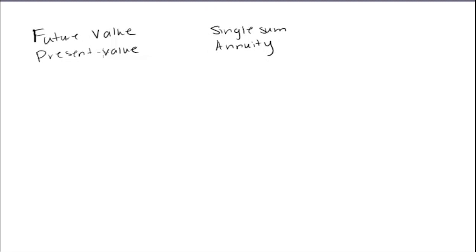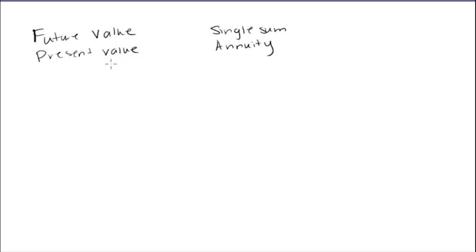but I'm going to talk about both future value and present value of a single sum, okay, a single sum of money. And future value and present value are kind of what they sound like. For future value, how much will something that I know the number today be in the future? Some future amount we're trying to calculate. The opposite would be present value. I know what this value is going to be in the future, but what would it be if I could put it in present value? What would it be today, right now?